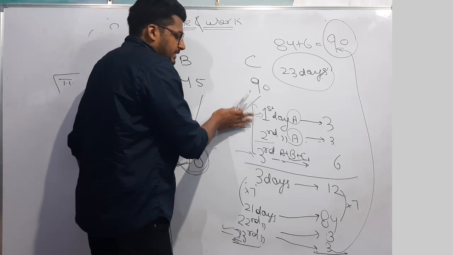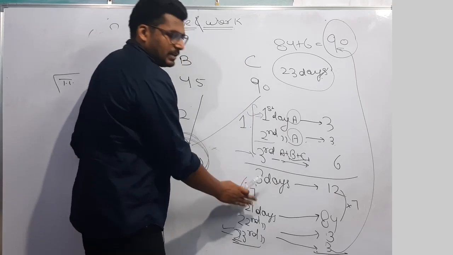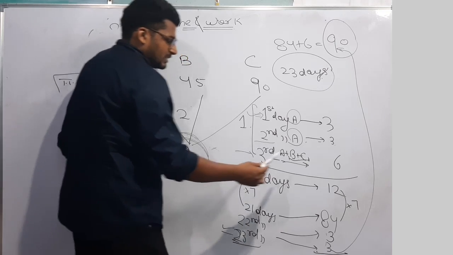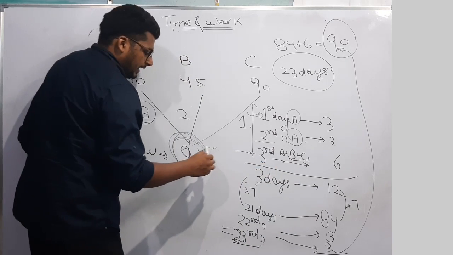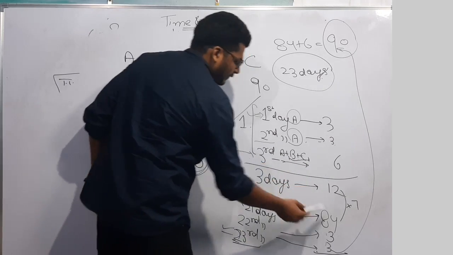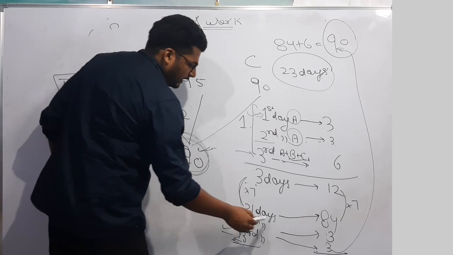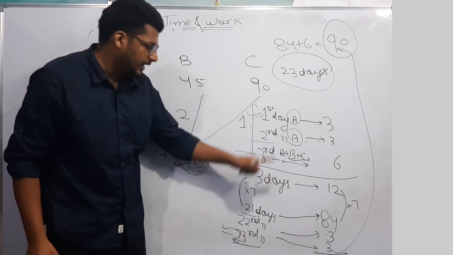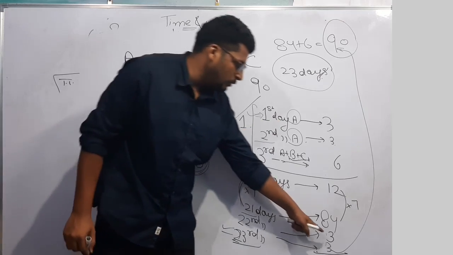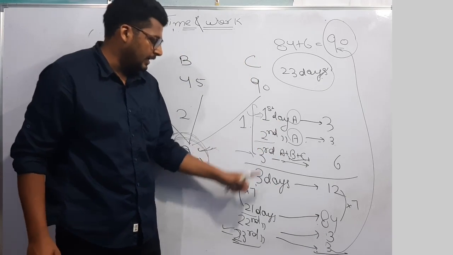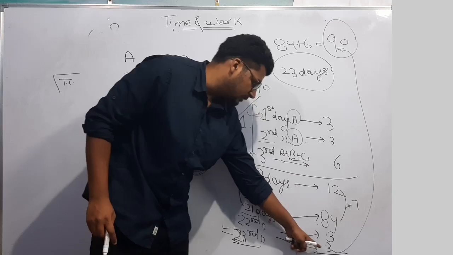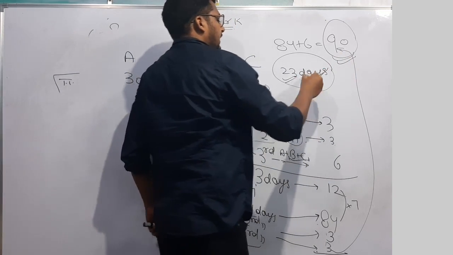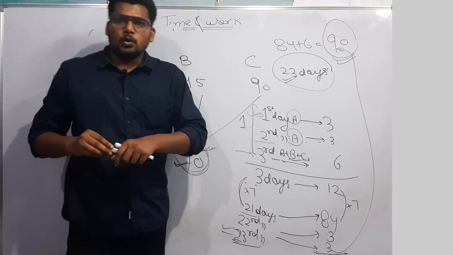That means this cycle will be repeated in the next 3 days. Then I will search for the nearest multiple of 90 in the table of 12. That is 84. That means in 21 days 84 work will be completed, and on the 22nd day A again will come and do 3 work, and on the 23rd day A again will come and do 3 more work, and 90 work will be completed in 23 days. Hope you are getting the question.